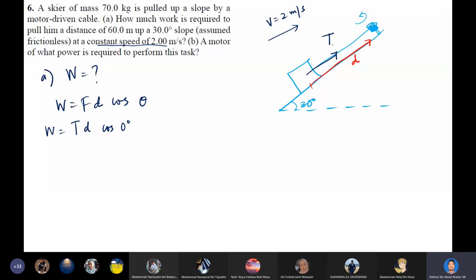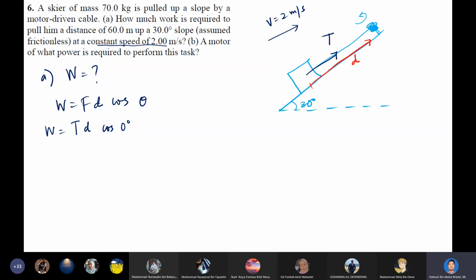We use tension as the force that is doing work because, as you can see here, we want to know what will be the work required to pull this gear up a distance of 60 meter. Okay, so now we need to know what will be the force, the tension required in order to pull this gear up.